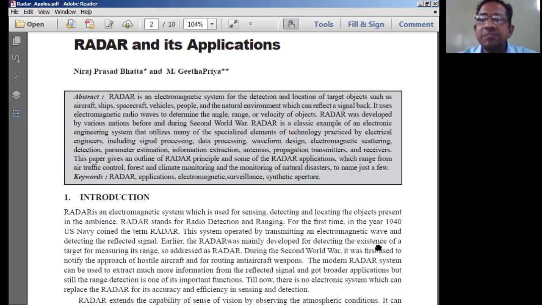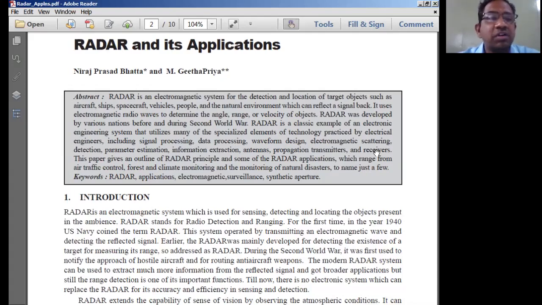So this radar basically works on the principle of sound wave reflections. That's the basic radar principle of operation. Now, apart from finding out the range or distance of the target with respect to some reference, we also use radar systems to determine the angle, range, and velocity of objects, known as targets, moving at a faraway place.